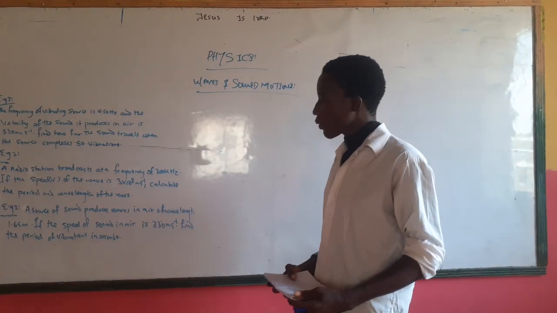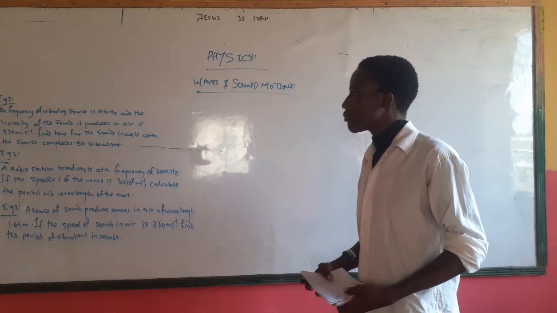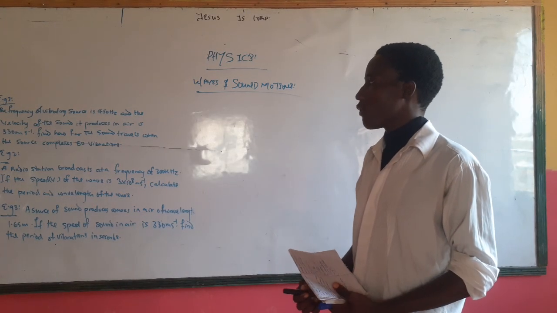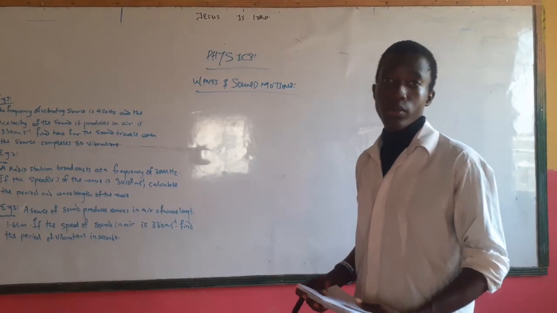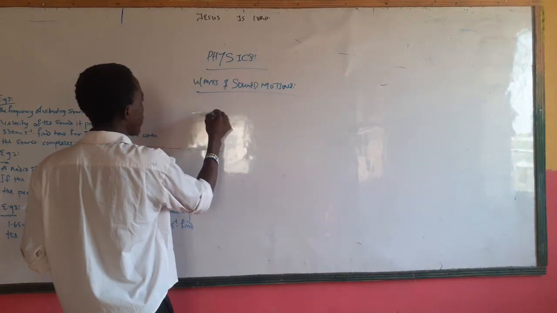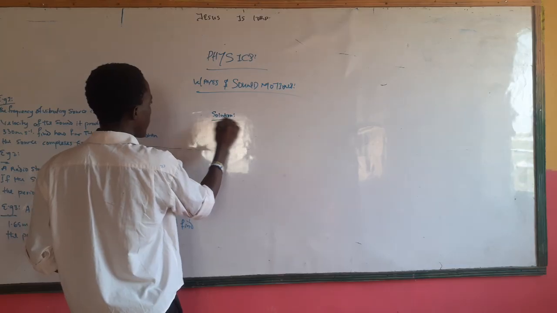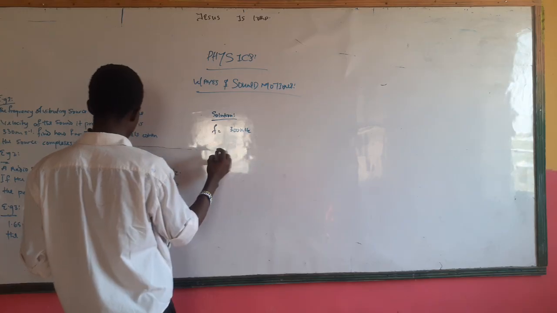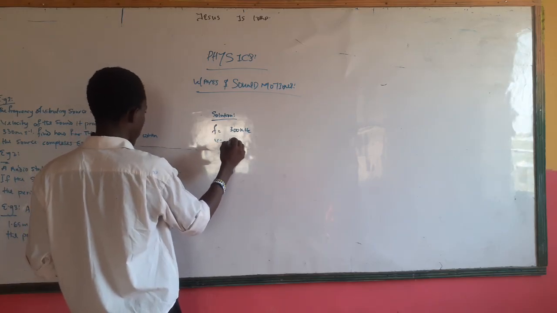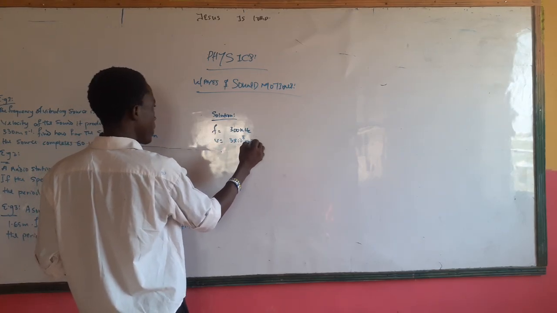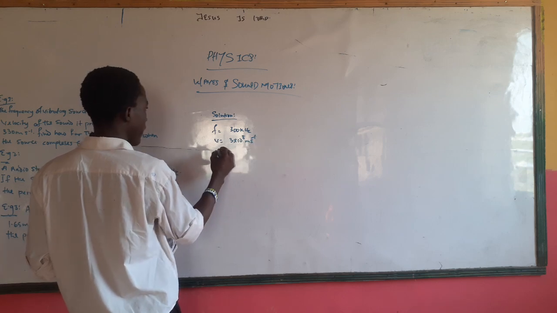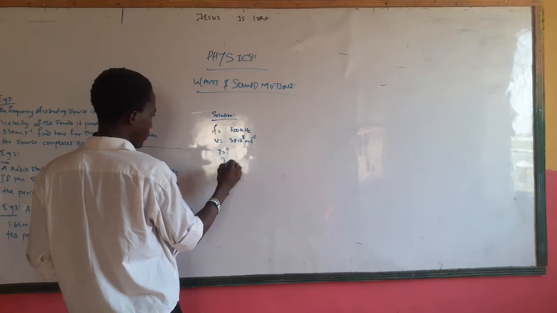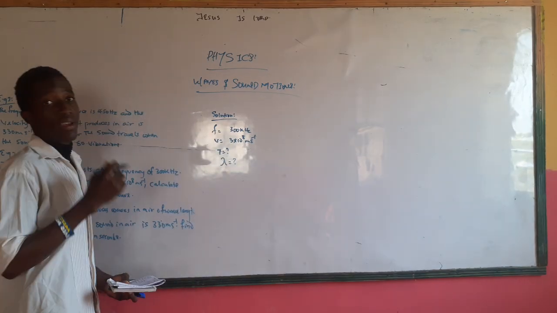Now the second question: a radio station broadcasts at a frequency of 300 kilohertz. If the speed v of the wave is 3 times 10 to the power of 8 meters per second, the speed of light, calculate the period and wavelength of the wave. Very simple. Solution: frequency is 300 kilohertz, v is 3 times 10 to the 8 meters per second. They asked us to find T and wavelength. Pay attention.